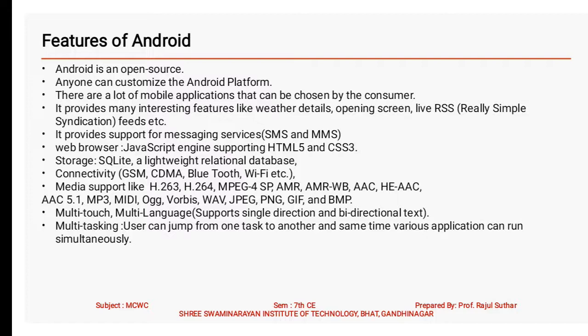Each and every application is available in the Google Play Store or other app stores. Android provides many interesting features like weather details, opening screen, live RSS, really simple syndication. Then it provides support for messaging services like SMS and MMS.